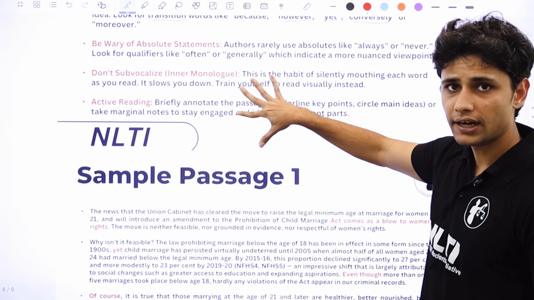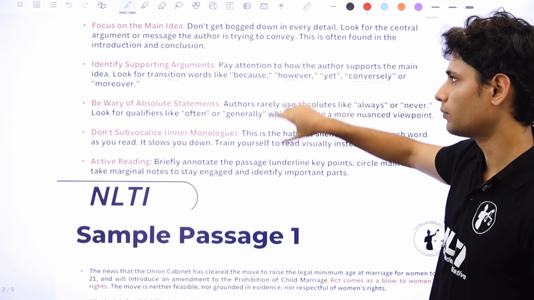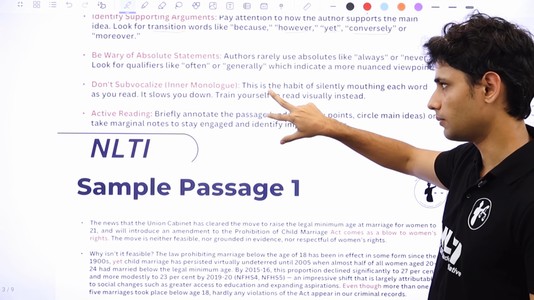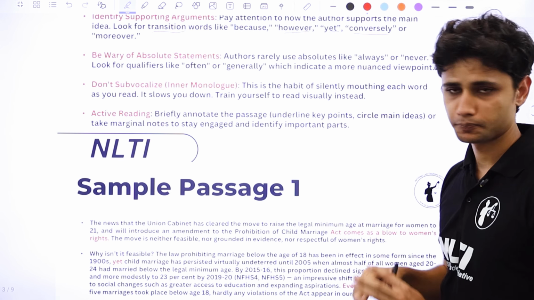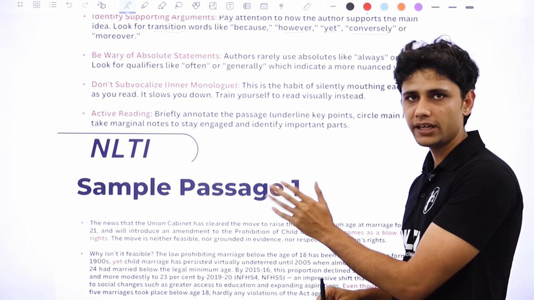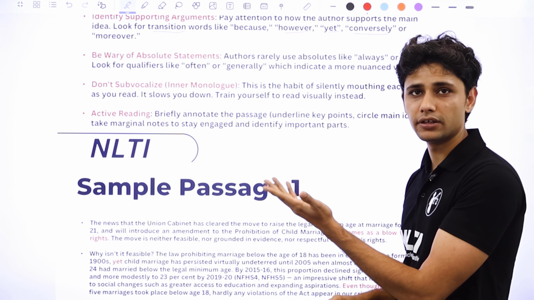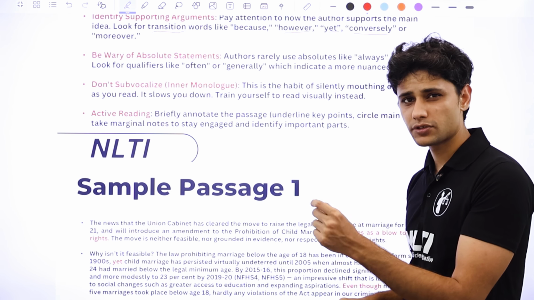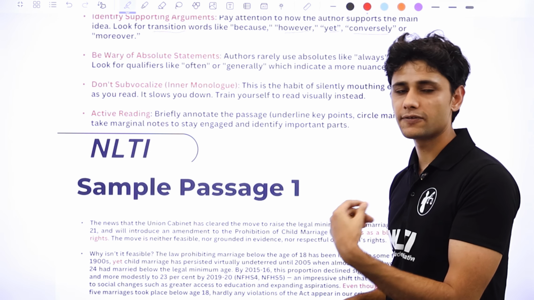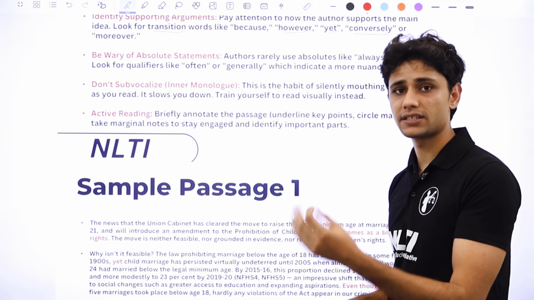These two strategies are from a time management point of view. So we have discussed the first three from the point of view of understanding the substance of the passage, but these two are purely about making your reading more efficient. Do not sub-vocalize. What that means is that when you're reading a passage, for example, you're reading that the desire to create is one of the deepest yearnings of the human soul. What most students do is they start mumbling. If you mumble, it'll take more time. It's very natural. Instead, if you were to read it in your mind, you'll read much faster.